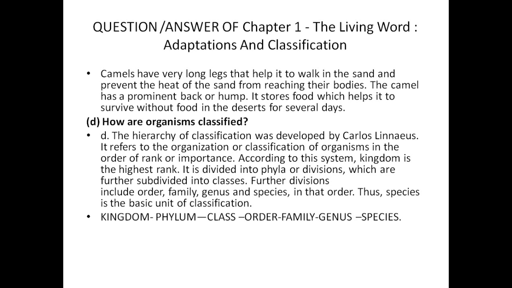In the next class we will start the next chapter, that is plant structure and function. Till then, first of all read the chapter, at least pages 10 and 11, so that when we start the chapter you will understand it better, and note down all the questions and answers in your notebook.